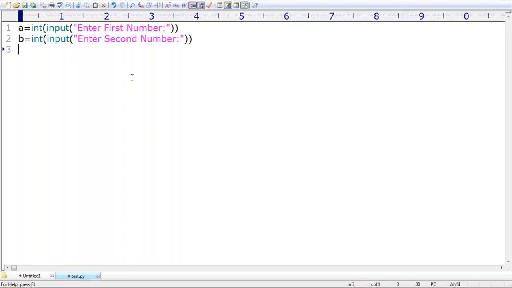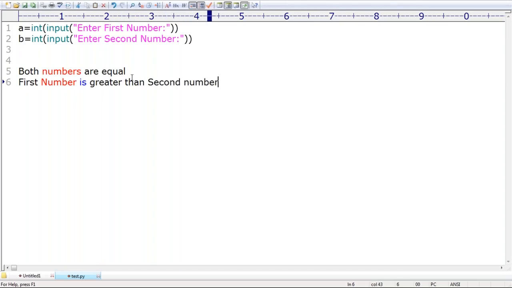So option 1, both numbers are equal: you need to print both numbers are equal. If the first one is bigger, print first number is greater than second number.